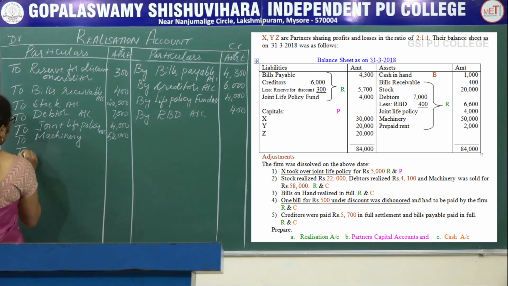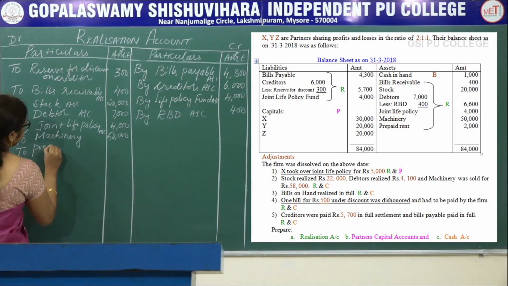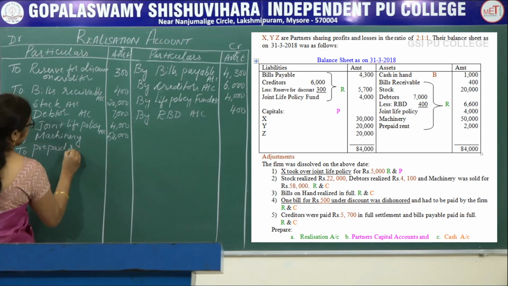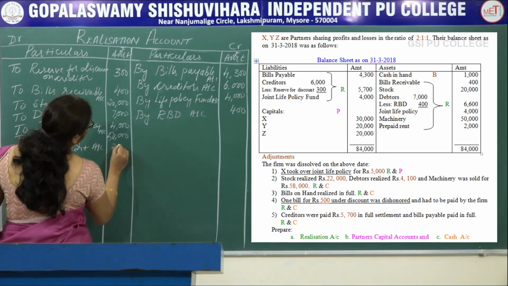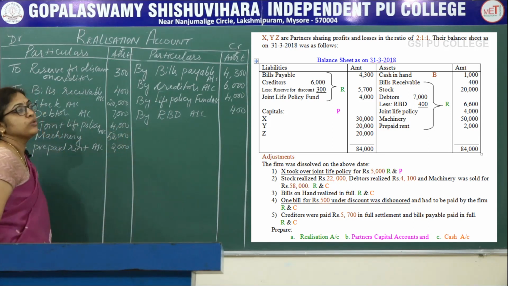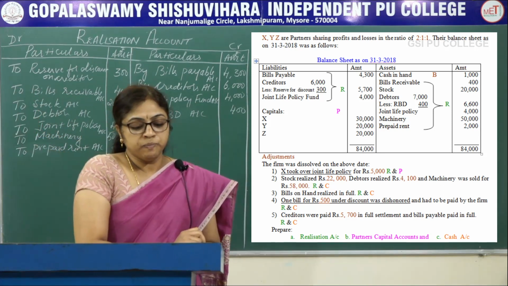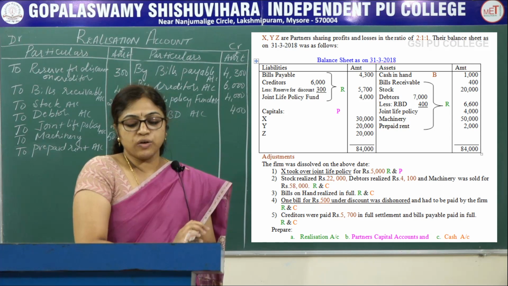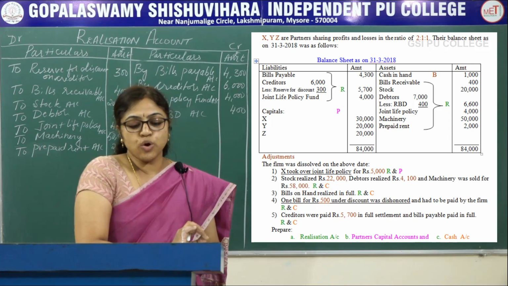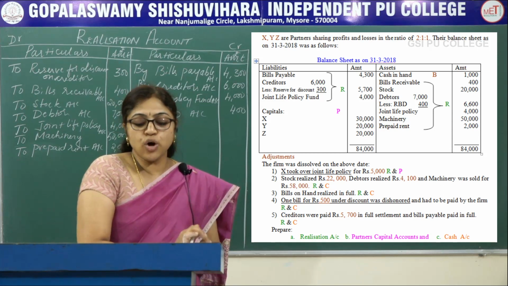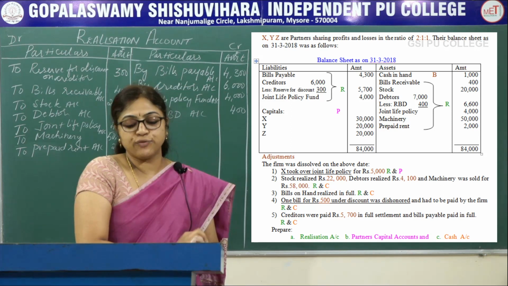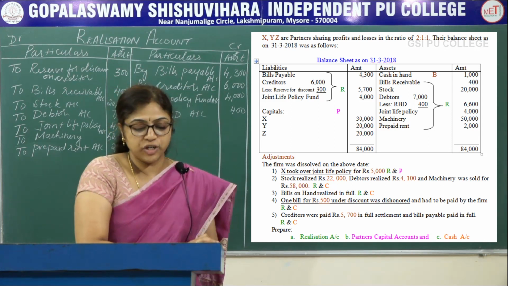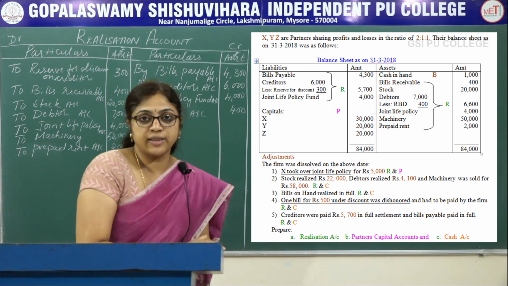Next, to prepaid rent is there, that is 2,000. Next, see the adjustment. The firm was dissolved on the above date. X took over joint life policy rupees 5,000 and stock realized 22,000, debtors realized 4,100 and machinery 58,000.